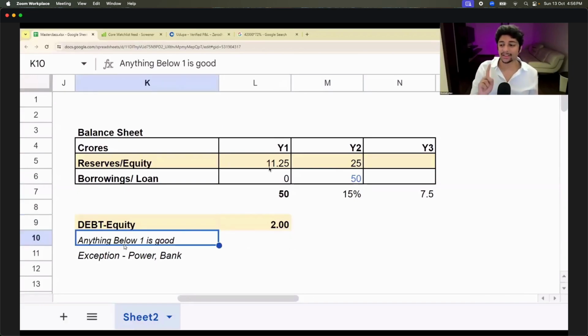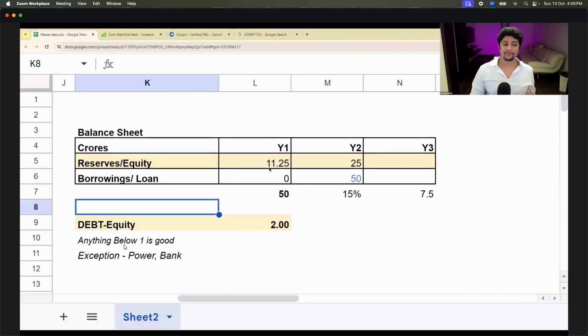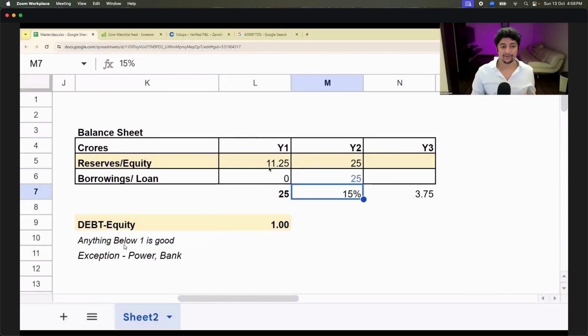Anything above 1 is considered bad. Anything above 1 means I have to refinance that loan, I have to sell my plant machinery, and it becomes a big problem for my life. We all understood this now? So if my debt was 25 crores, I'm okay. And if it was 15 crores, I am much, much better, peaceful in life. And even the shareholders, which are you guys, will be peaceful.